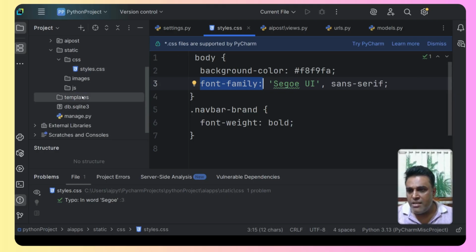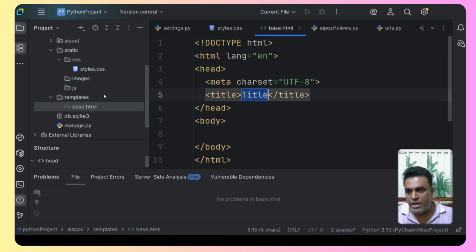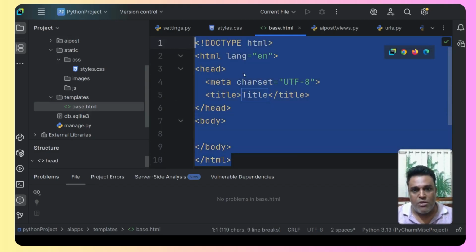And then under the templates folder, we are going to create one HTML file. The name of this file will be base.html, as you can see over here. So this is going to be the base file. Now this is the default code, but we are going to change that. This is going to be the base HTML file for all the apps, or all the web pages, depending on whether you want it that way. But yes, we need to have some base HTML file.